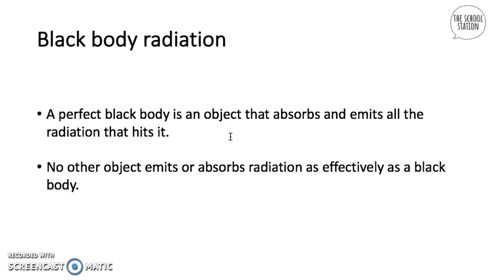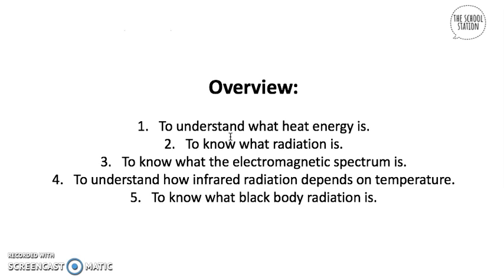So that's everything we've learned today about radiation, and I hope you've understood this lesson. As an overview, we have learned what heat energy is. Heat energy is the high kinetic energy of atoms, molecules, and ions. We've also learned what radiation is. Radiation is the transfer of heat energy through waves where there are no particles. We've learned what the electromagnetic spectrum is. It's a spectrum of electric and magnetic waves, and there are 7 key points, which are the ones we've talked about in the acronym: Raw meat is very unsanitary except giraffes.